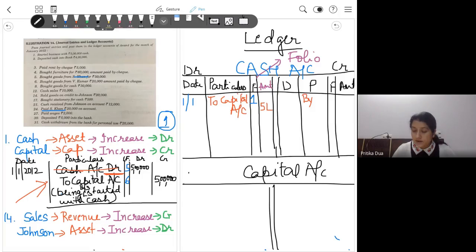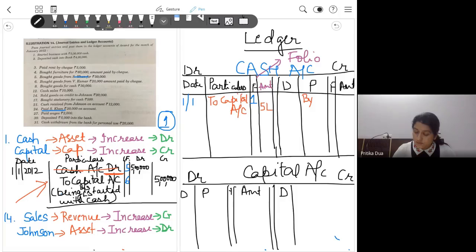Debit and credit, again date, particulars, folio, amount, date, particulars, folio and amount. Especially science students, please understand first, then I'll give you time to make more accounts. Every account that you have recorded in the journal will be prepared here.